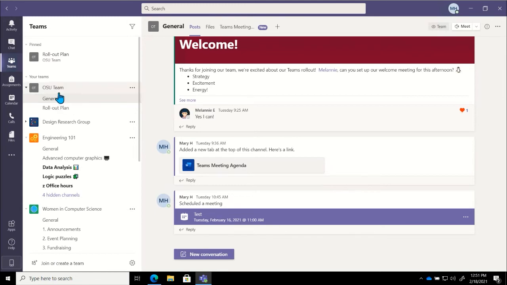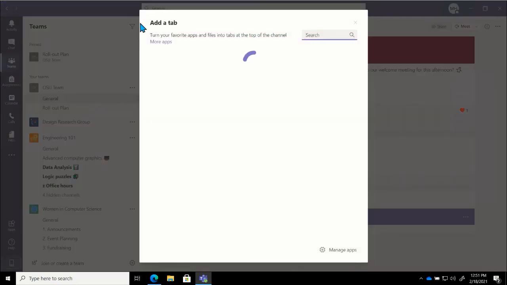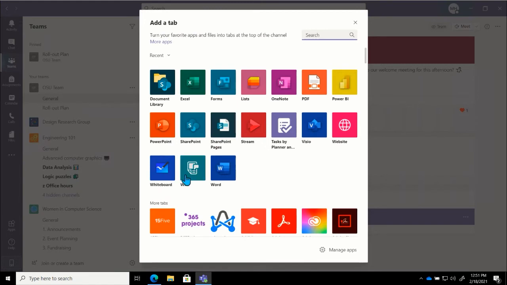you can see right now we have 3 tabs. We have our post tab and our files tab. We also have a Teams meeting agenda tab. If I would like to add a new tab, I am going to go to the plus icon at the top here. And this is going to open up some options for me. Now I'm going to do a call out right away. What you see on my screen might not perfectly match what you have access to in your tenant. So we are going to talk through options that I know that y'all should have access to. If there's one in particular that you're curious about, you can go ahead and put it in that Q&A and we will do our best to answer that for you.